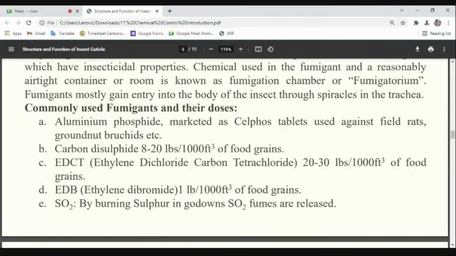Then EDCT, it is very important. The abbreviation may come in the exam: EDCT, ethylene dichloride carbon tetrachloride. These units are not important, but at least try to remember the examples. Aluminum phosphide, carbon disulfide, EDCT, ethylene dichloride carbon tetrachloride, EDB, ethylene dibromide, SO2. By burning sulfur, sulfur dioxide will be produced. At least remember the examples and the abbreviations EDCT and EDB. Understood? Yes, sir.